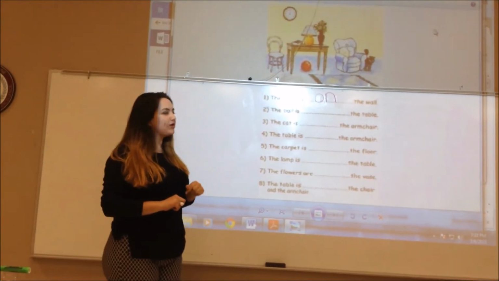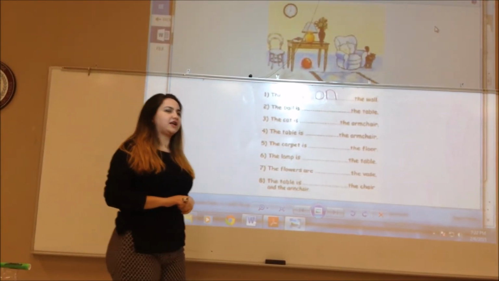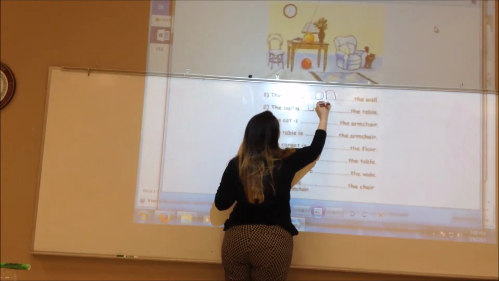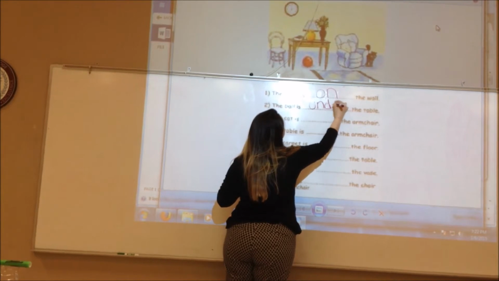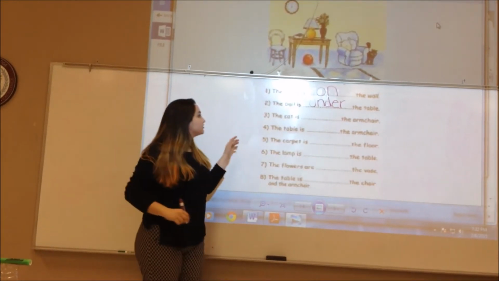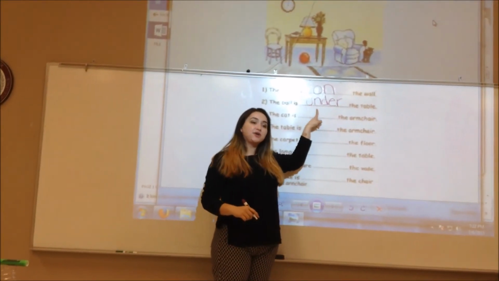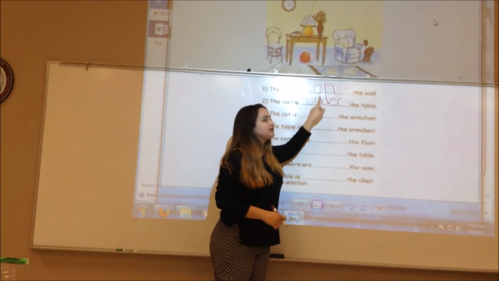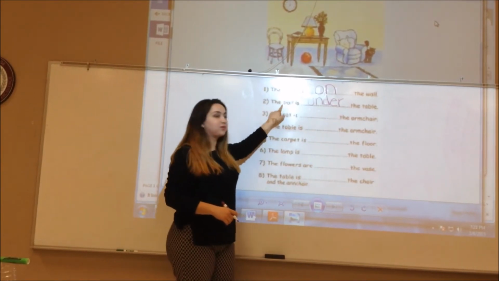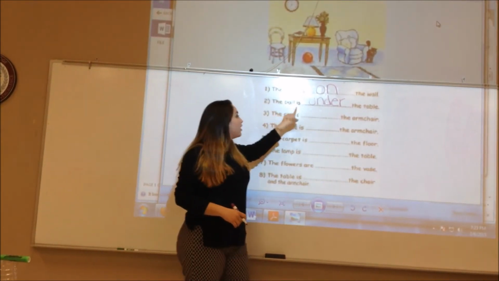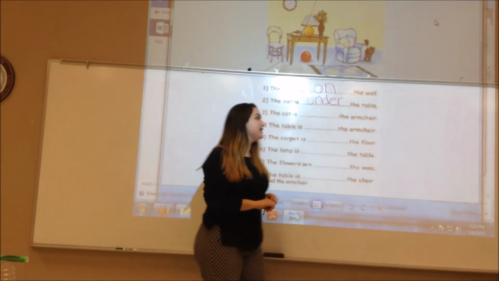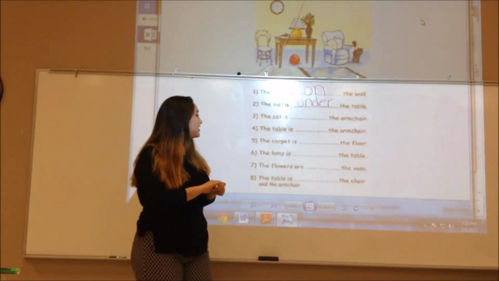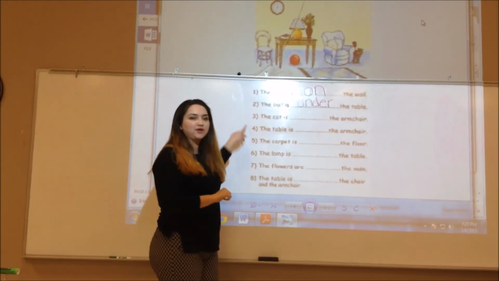Close, but not on the bottom of the table, another word. Under the table. Very good. The ball is under the table. So in this case, again, the preposition is showing location. It's telling us that the ball is under the table. It's connecting our noun, which is the ball, with the rest of the sentence. Alright? Okay. Now I want Jessica to come to the front and do number 3.